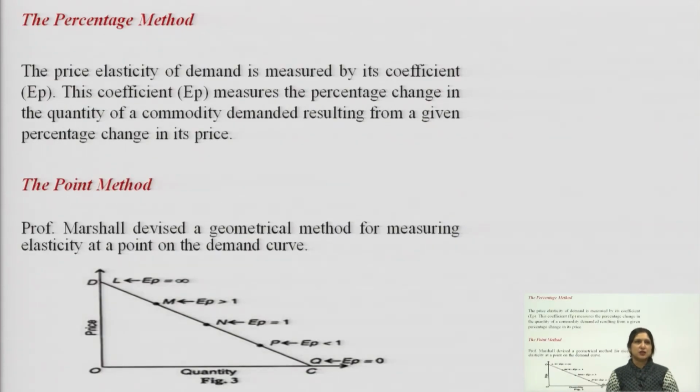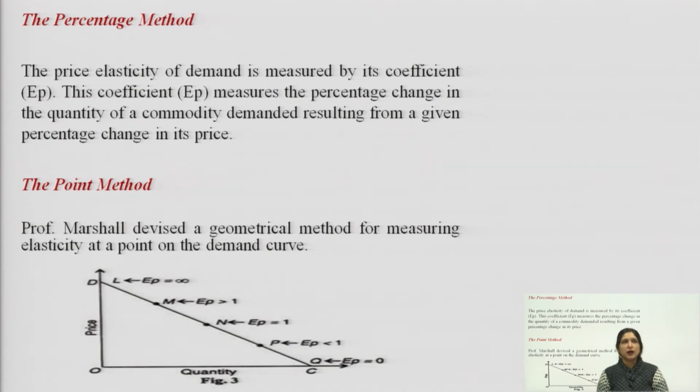The price elasticity of demand is measured by its coefficient, that is EP. EP is the coefficient. This coefficient measure the percentage change in the quantity of a commodity demanded resulting from a given percentage change in its price.